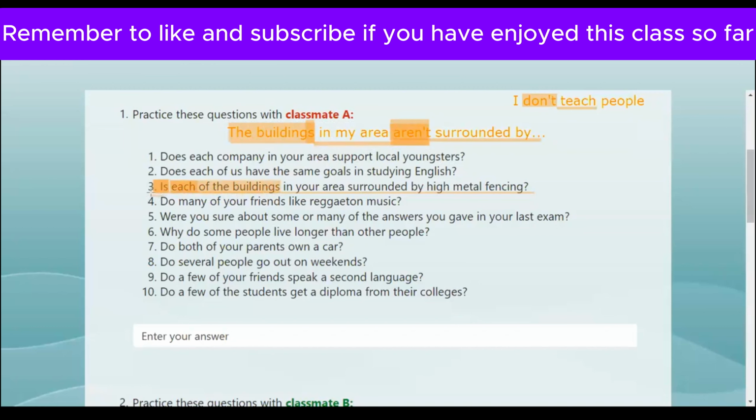In other words, if you want to paraphrase, each of the buildings in my area isn't, because you mentioned each. If you say each, you need to say isn't. But if you don't say each, you need to use the plural. So that is the difference in here. All right, any final questions on this one? No, teacher, thank you. Thank you so much.